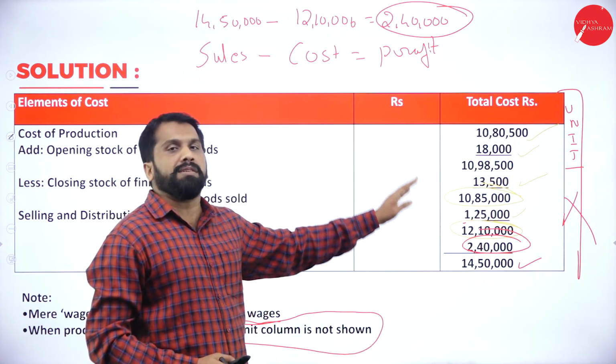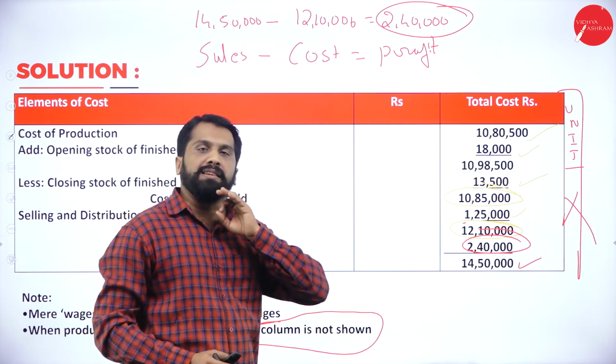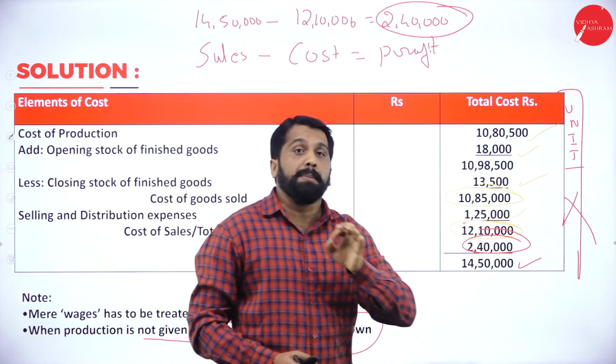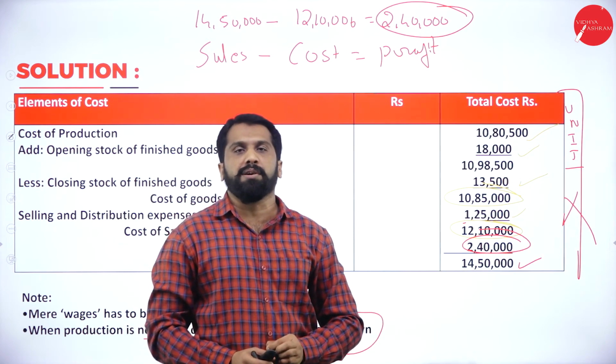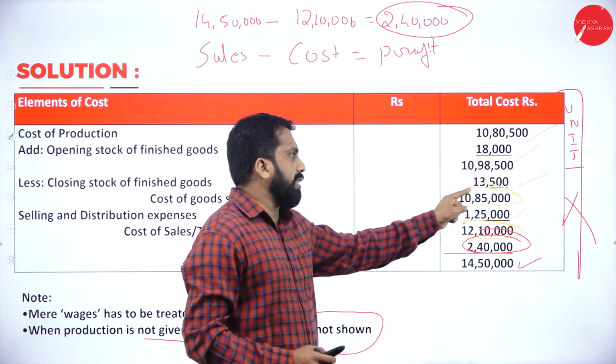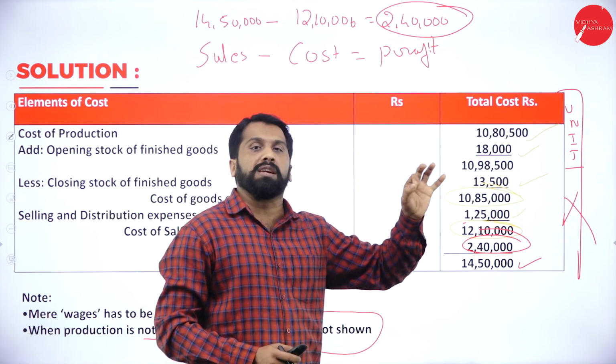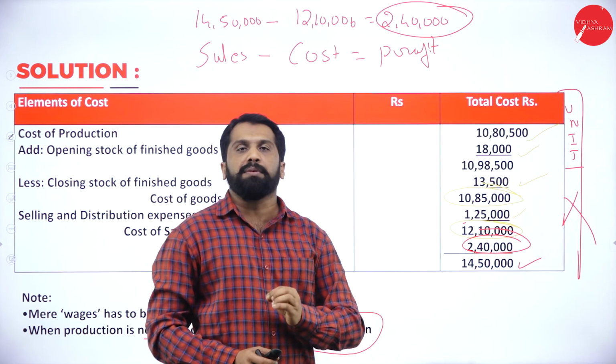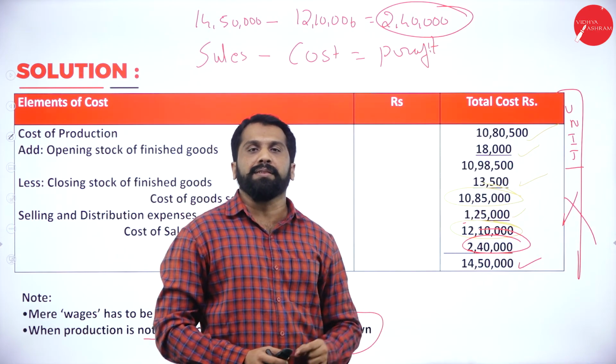Similarly, whatever cost sheet you prepared, exactly the same cost sheet, but you have to add one more column. Per unit, how much does it cost? Simple. Your actual answer divided by whatever units mentioned in the question paper. So this is all about your unit calculation.